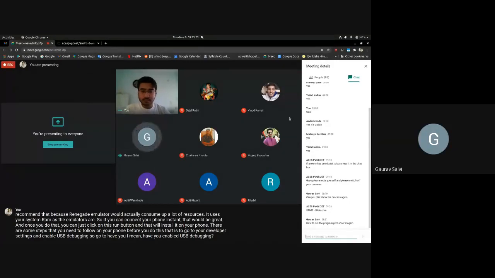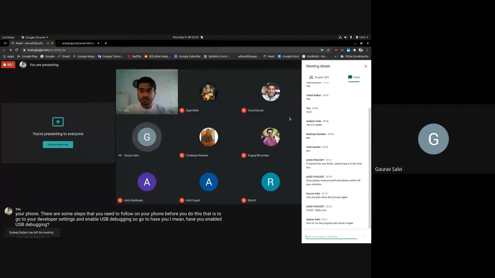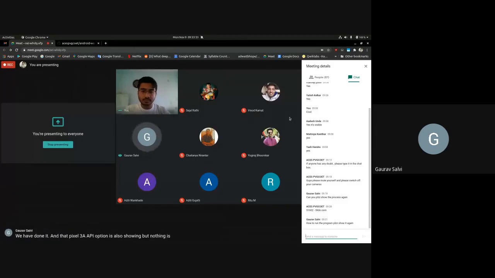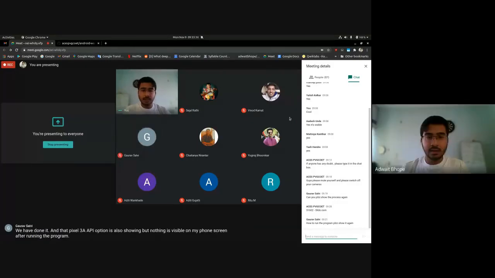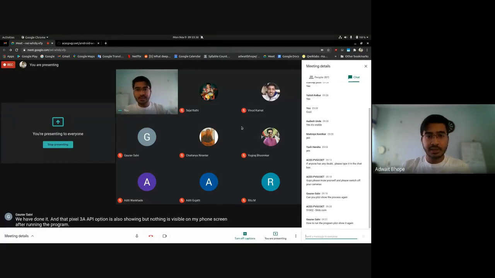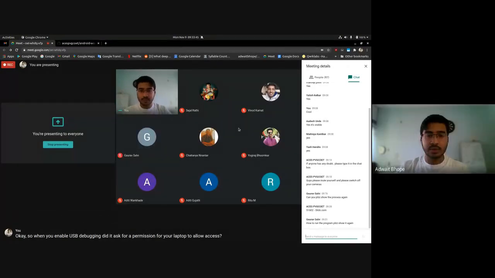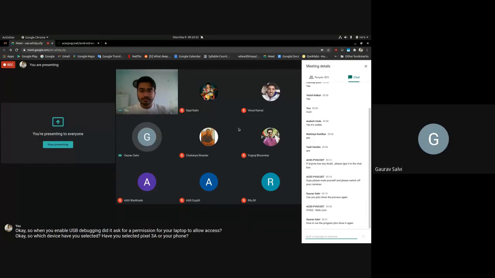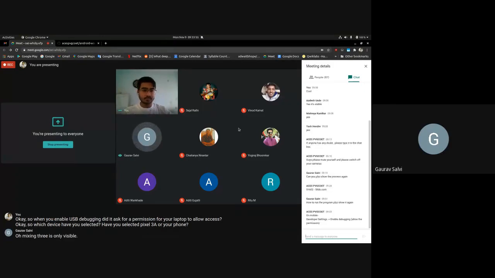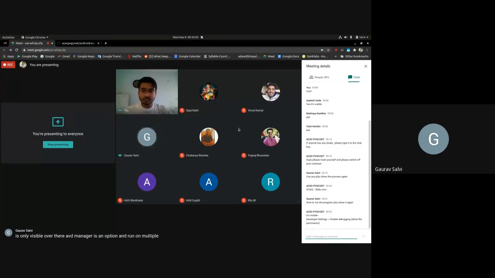Yes, I have done it, and that Pixel 3a API option is also showing, but nothing is visible on my phone screen after running the program. Okay, so when you enabled USB debugging, did it ask for a permission for your laptop to allow access? Yes, it asked, I allowed it. Okay, so which device have you selected? Have you selected Pixel 3a or your phone? Pixel 3a is only visible now. My phone is not visible over there. AVD manager is an option and run on multiple devices. These are the three options over there.